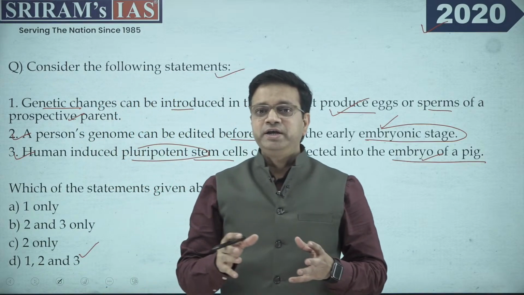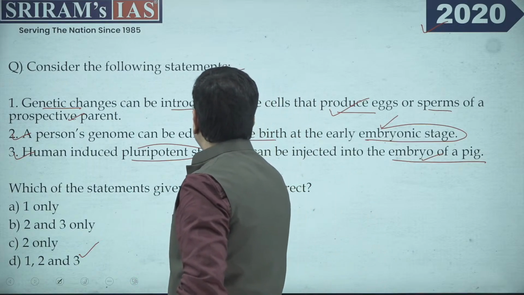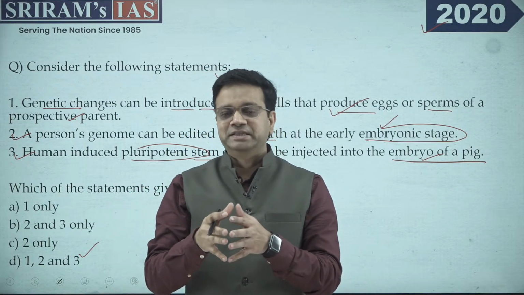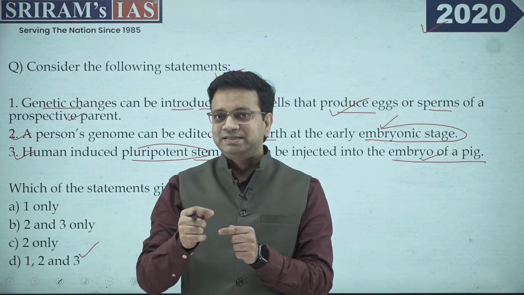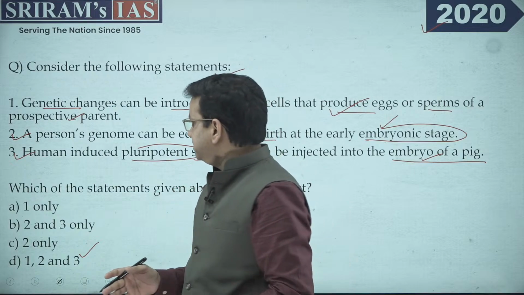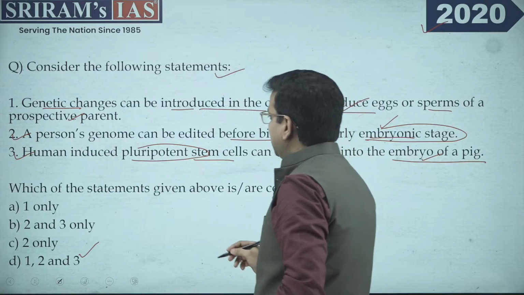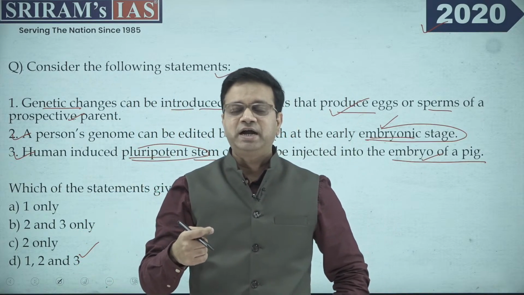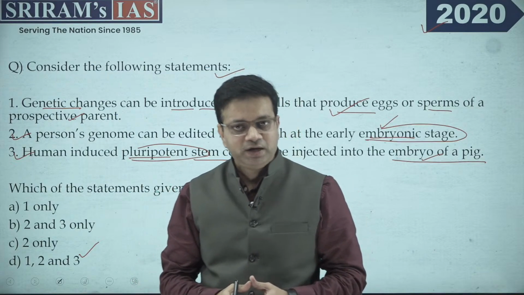Now what more you need to focus on in this particular question, specifically when it requires you to understand the mitochondrial change that can be done in the parents, and categorically in the mother, it is important for you to know that the changes and attributes coming from the mitochondria are mostly from the mother. The other thing you need to understand is about the embryonic stages, right? And the third is about the pluripotent. So do have a read of all these things so that if a question appears on these same topics, you are easily able to answer it.